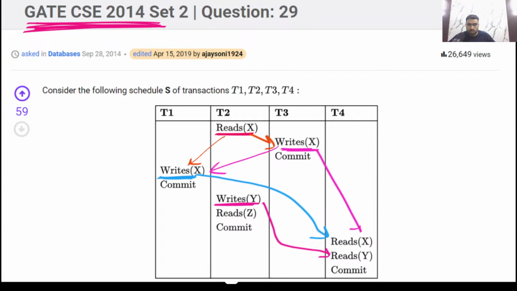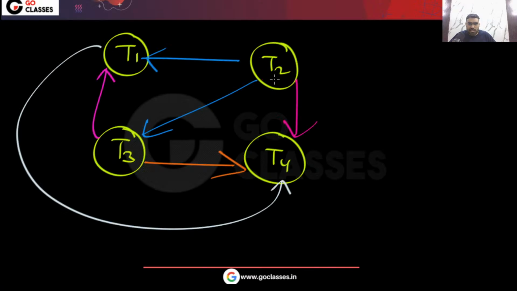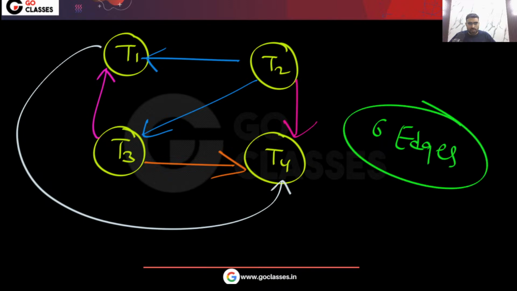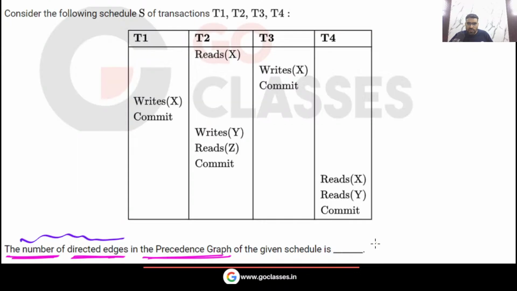And that's it. Yes or no? So how many edges did we get? 3, and these are the other 3, so 3 and 3 is 6. Total 6 edges we got. Is this clear? Please tell me. Does anyone have any doubt in this? Let me know. So total 6 edges will be there. This is the correct answer. The 6 edges will be the correct answer.